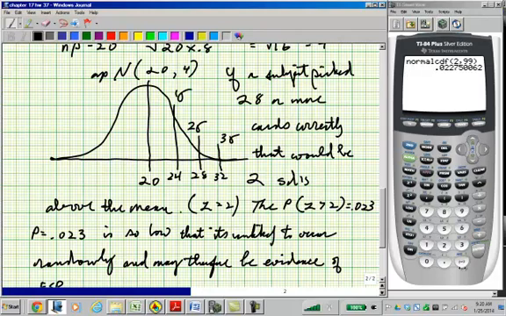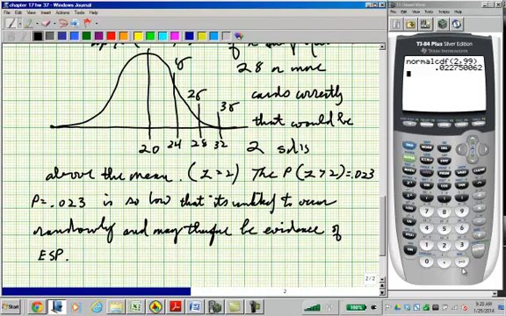So the probability that z is greater than or equal to 2 is about 0.023. Now, a probability of 0.023 is so low that it is unlikely to occur randomly, assuming the person does not have ESP. Okay, so let me go over that again.